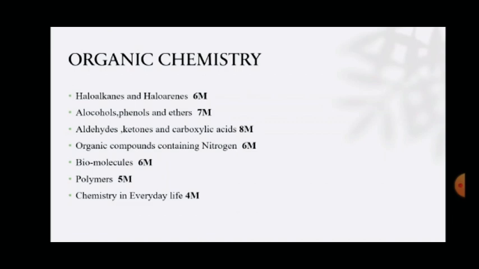And next is biomolecules. It's a very small topic and a very interesting topic. Here we will discuss what biomolecules there are, and it carries 6 marks in the exam. And polymers, it's a very small chapter, and definite questions will come from polymers, we will discuss later. And next is chemistry in everyday life. It is also a very small topic, and it carries 4 marks in the weightage. Here we will discuss the compounds which we are using in our day to day life.